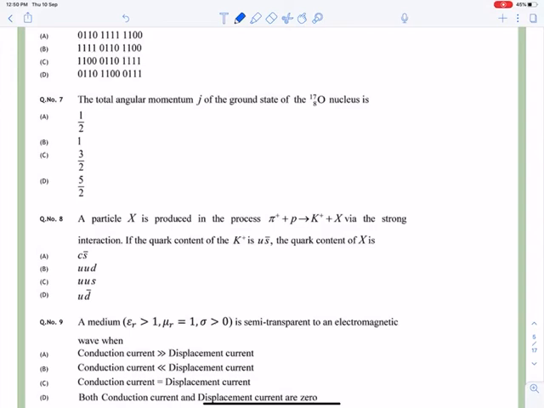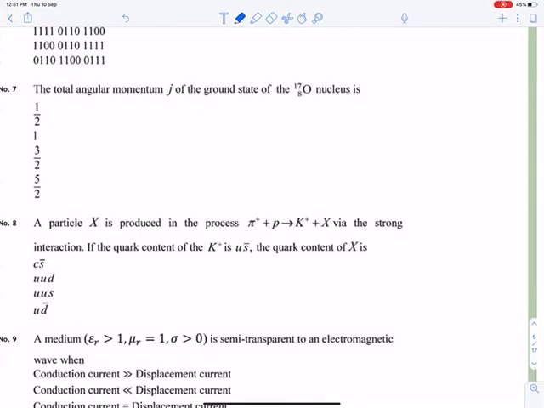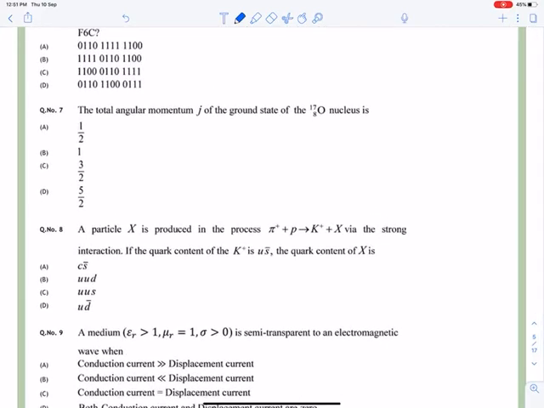Nuclear physics. The total angular momentum J of the ground state of 17O. Z, your atomic number, is 8 and your mass number is 17. So we have to convert into protons and neutrons first. The number of neutrons is 9 and Z equals 8. So it is odd-even, and even has zero angular momentum, so it will not act. Only the odd nucleon has angular momentum.